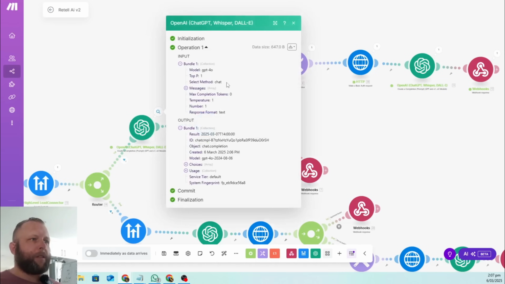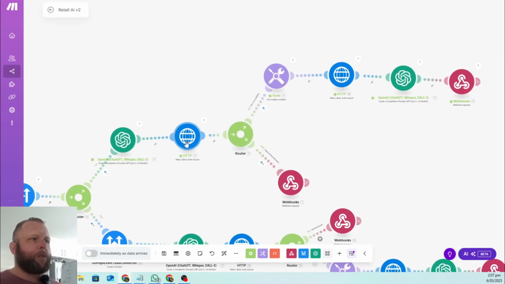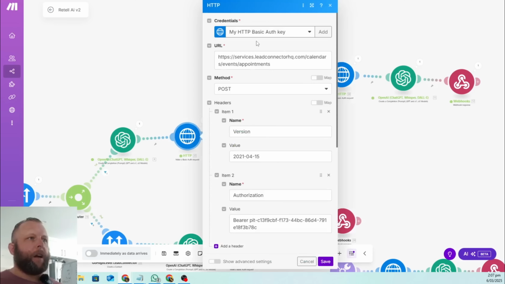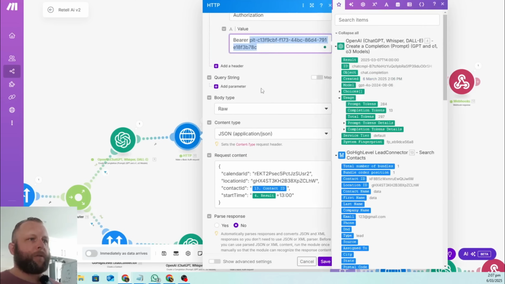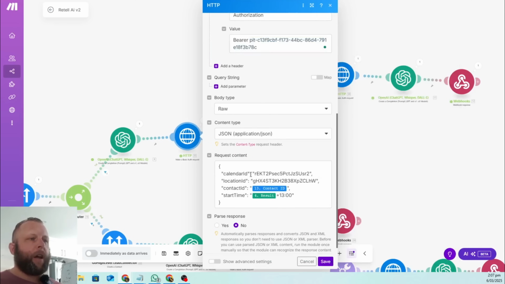It's formatted the time to the 7th of the 3rd, 2025 at 2 p.m. Then it's run this module, said in this calendar and contact, connect and authorize of this. Then try and make a booking in this location, this calendar for Data at 2 p.m. New Zealand time.